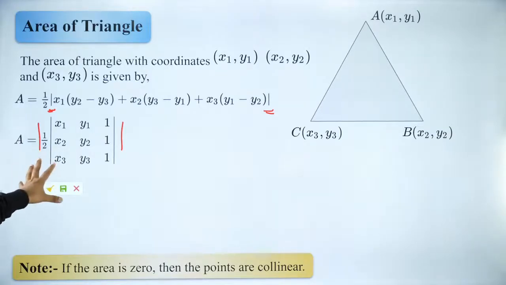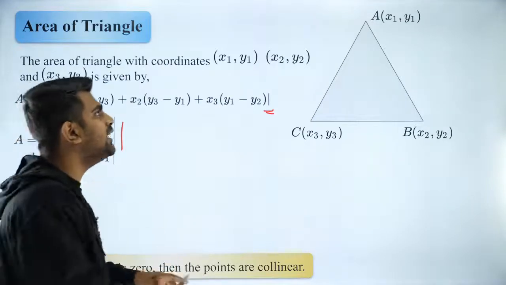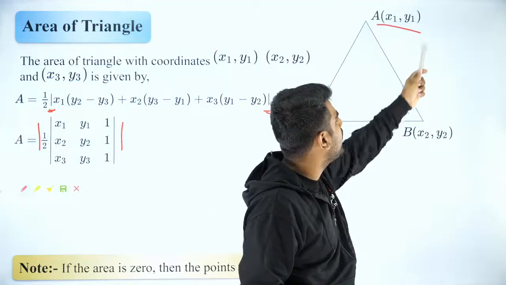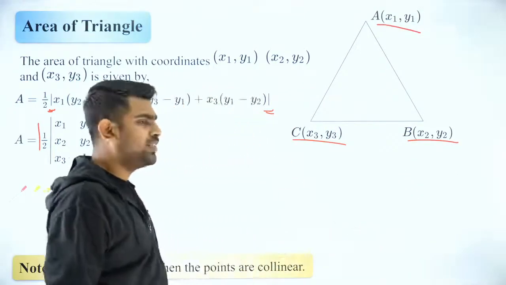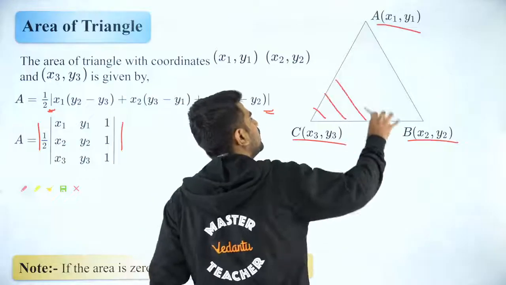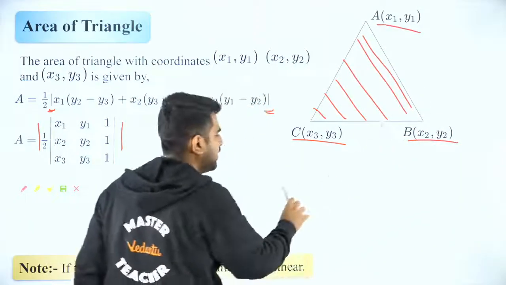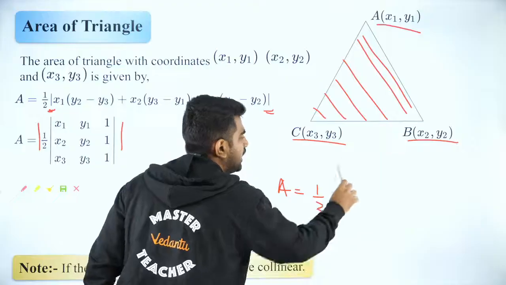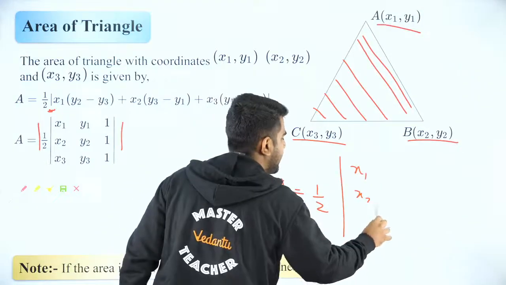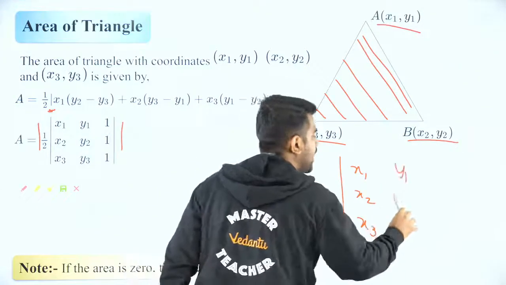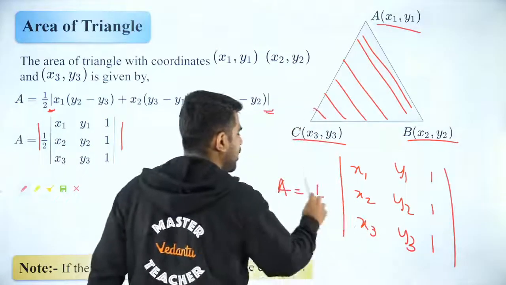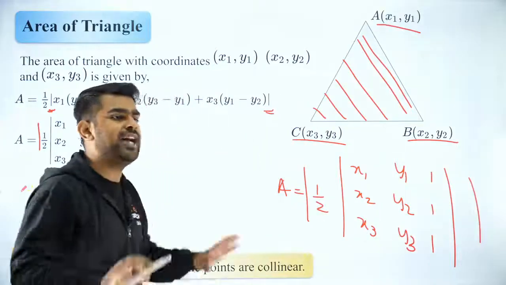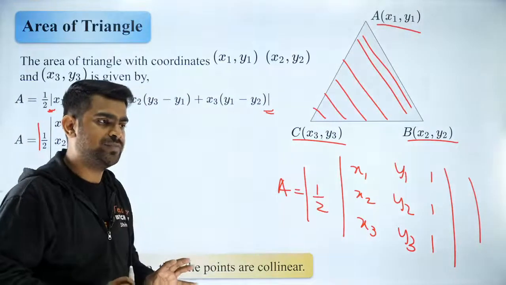Now, how to use this formula? Okay, sir, I understood, but how do I use it? So see, if your A is given as x1, y1, if your B is given as x2, y2, and if your C is given as x3, y3, the area of this triangle is given by half. You will put x1, x2, x3, and then y1, y2, y3, and then 1, 1, 1, and that modulus will give you the area. That's it. As simple as that.